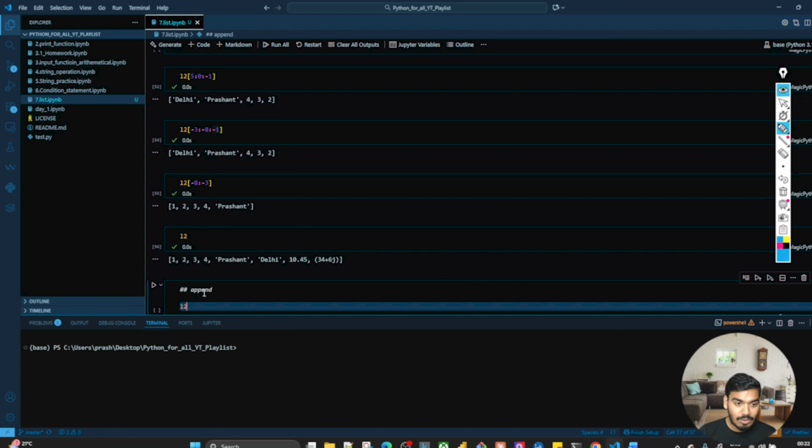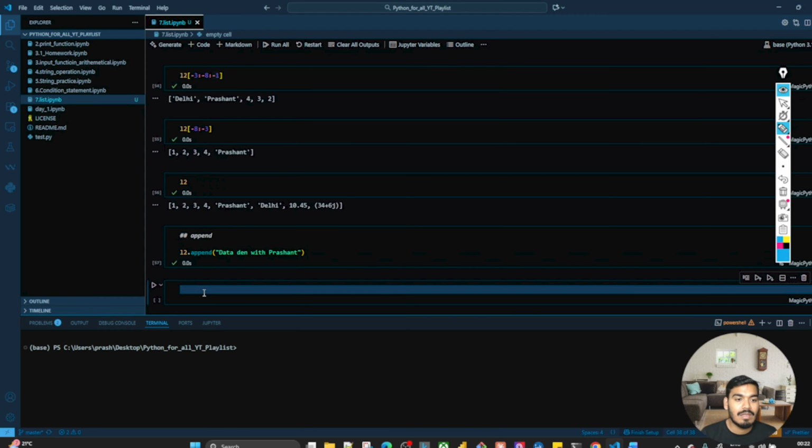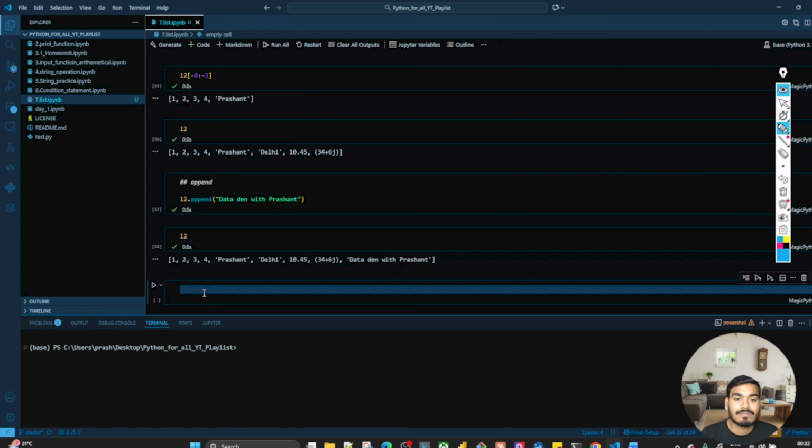So L2 dot append, and let's say I'll write over here, Data then with Prashant. And now let's print this. Data then with Prashant has been added at the last. So the append function always adds the element at the end of the existing list.